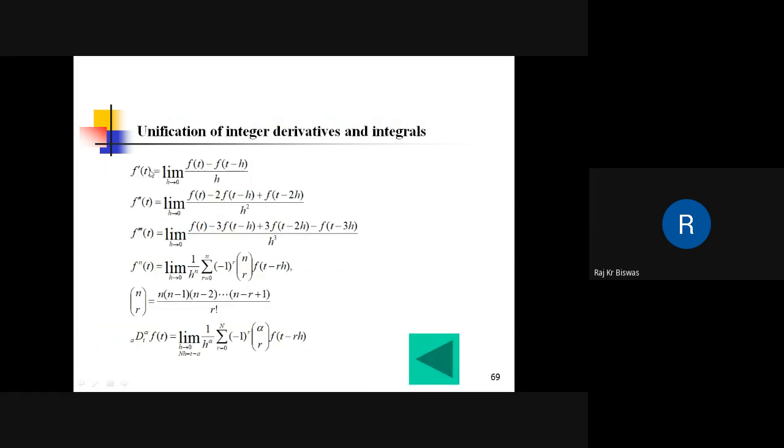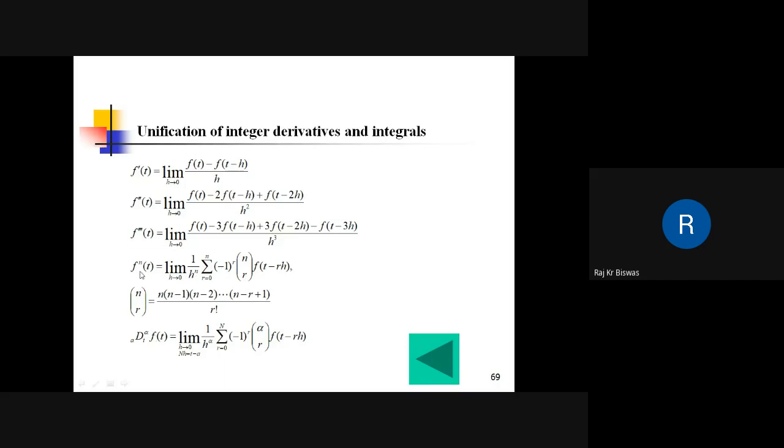This is the first derivative of the function in terms of the limit as h tends to 0 of (f(t) minus f(t minus h)) by h. Then the second derivative of the function, third derivative of the function. If this is continued, then we will have the nth derivative of the function as this. Here, nCr is the binomial coefficient and h is the step size.